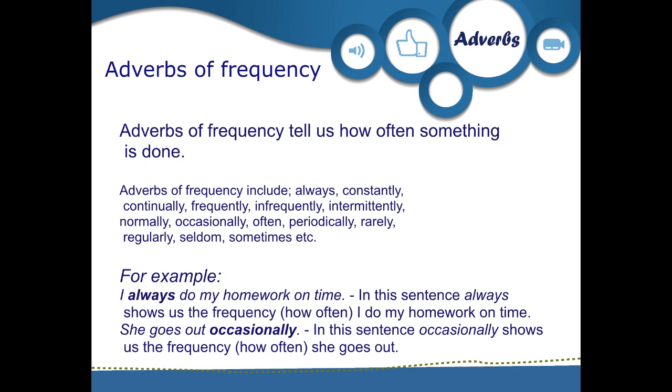Adverbs of frequency. Adverbs of frequency tell us how often something is done. They include always, constantly, continually, frequently, infrequently, normally, often, rarely, regularly, seldom, sometimes, etc. For example, I always do my homework on time. In this sentence, always shows us the frequency, how often I do my homework on time. She goes out occasionally. In this sentence, occasionally shows us how often she goes out.